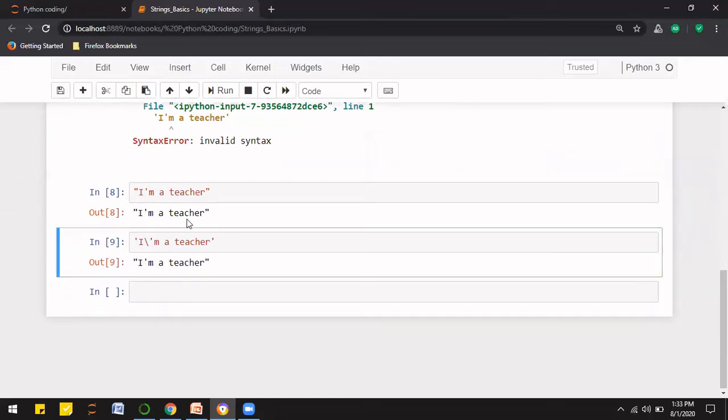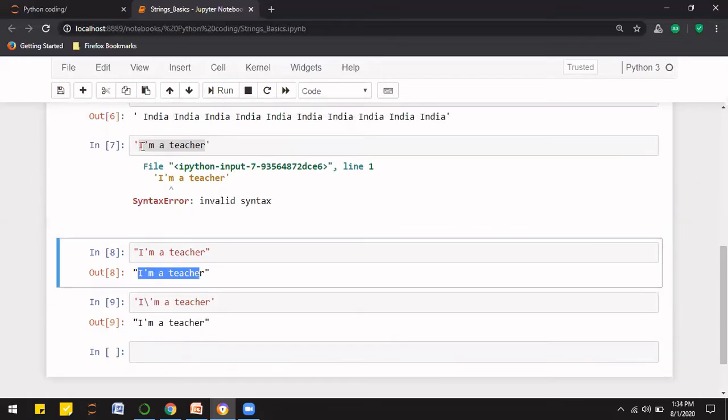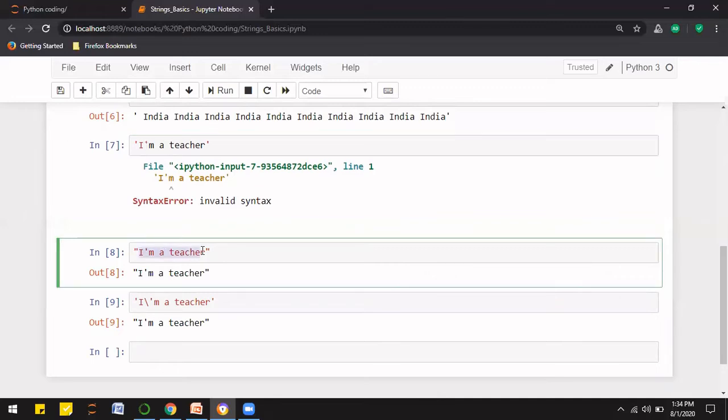So there are two ways of resolving this issue. If, let's say, I have a word which has such apostrophes, then what we need to do is, if it is a single apostrophe, we can store the result in double quotes, or we can also solve this by putting a backward slash before the apostrophe, and then we get the perfect answer.